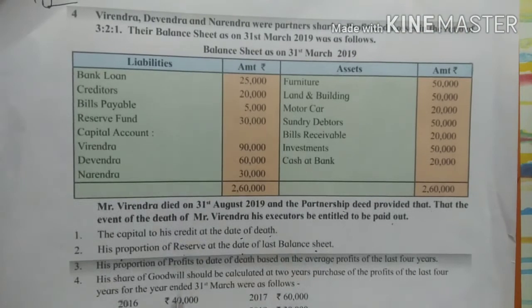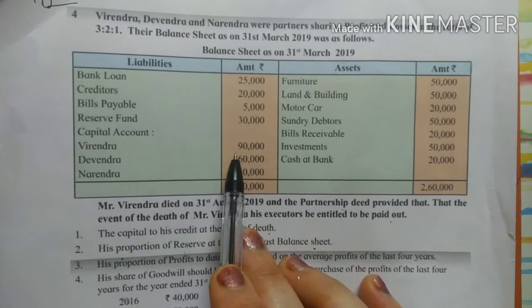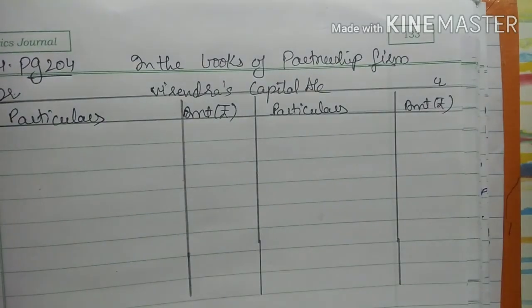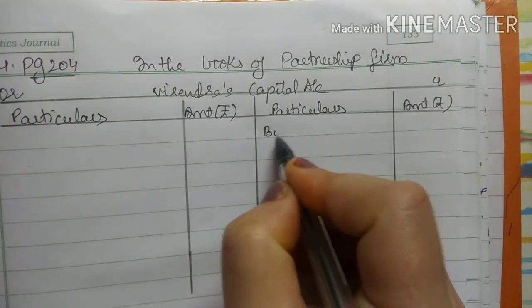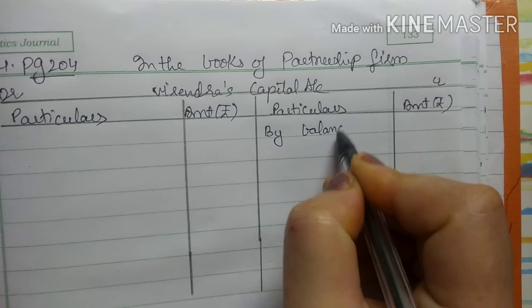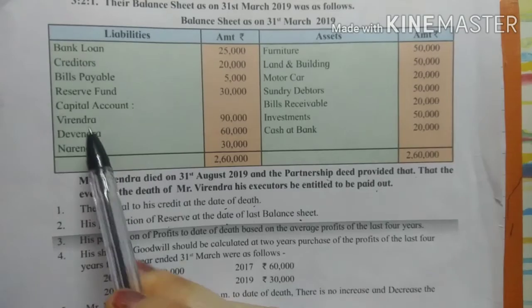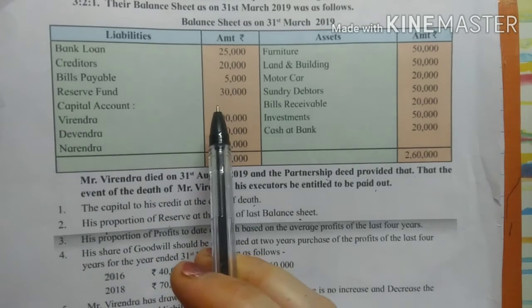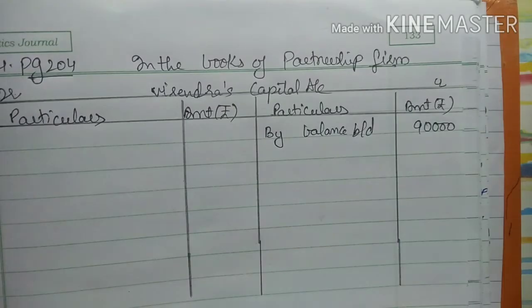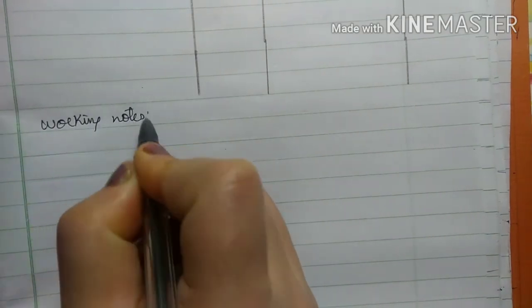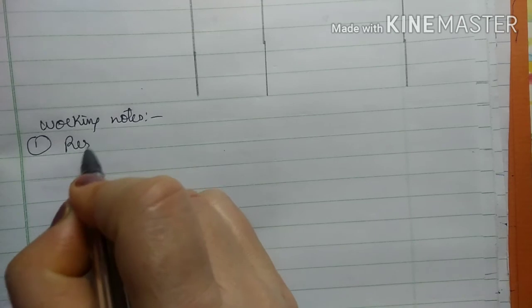Now starting with the problem, see, the first thing that we have to transfer is the balance. Virendra's capital account balance is 90,000. So here in my Virendra capital account credit side, I will write by balance brought down 90,000. Now we have to transfer the reserve fund. Reserve fund is 30,000. So in my working notes, see, the first thing that I am going to calculate is reserve fund.